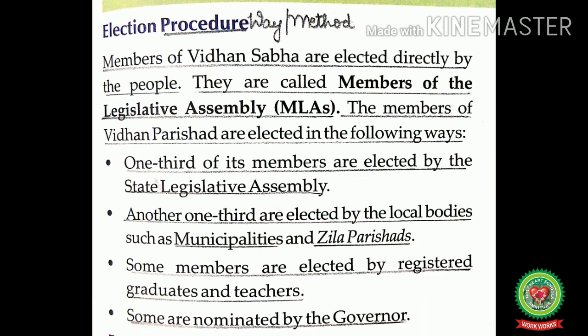Means 1/12 are elected by the teachers and 1/12 members are elected by the registered graduates. Some are nominated by the governor. Means out of the total members of the Vidhan Parishad, 1/6 are nominated by the governor of a state.